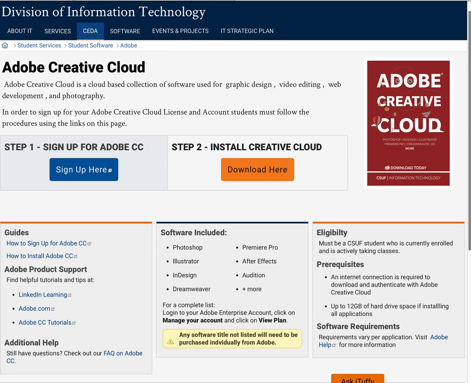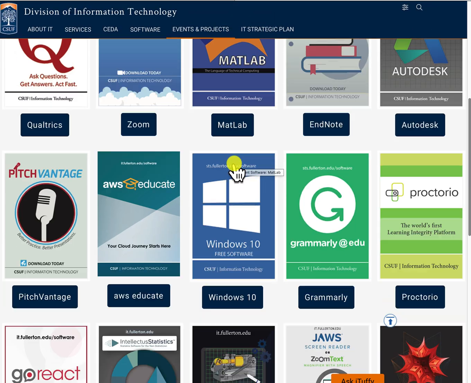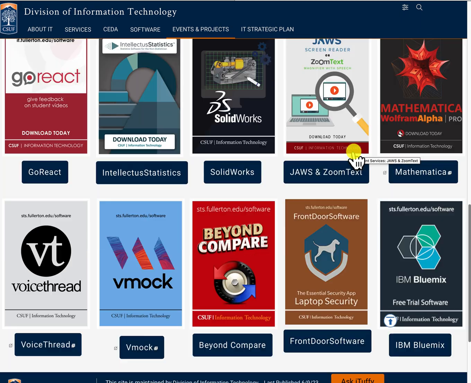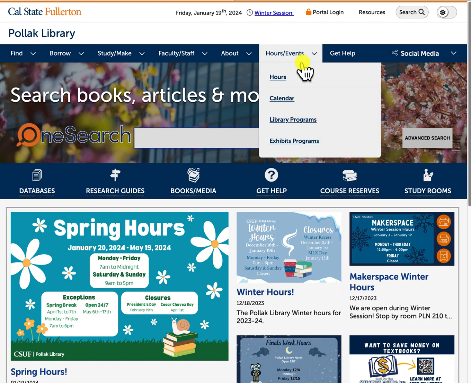If I go back, and I just want to mention this one here, it's called Grammarly@edu. If you download this software, it allows you to check your papers, where you can drag and drop your paper to the software and it automatically scans the keywords for grammatical and spelling errors. So this one might be very useful. And there's others as well. If I go back, so we are now back in the library website.